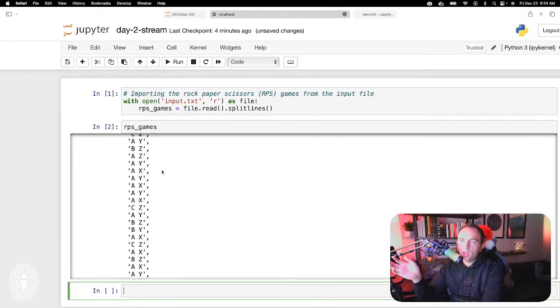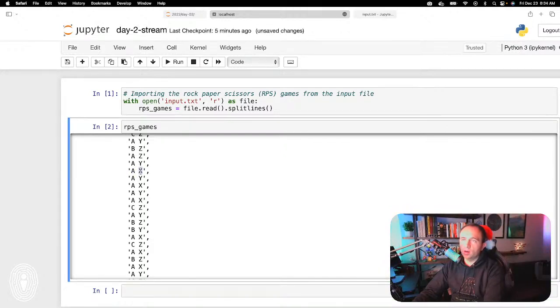So what we are going to be doing is creating a couple of different helper functions. The first one I want to do is remap these values to be what they actually are, just so it's a little bit easier to understand. We know that all A's are going to be rocks. We know all X's are going to be rocks as well. So I just want to remap those. Let's go ahead and write this in Python.